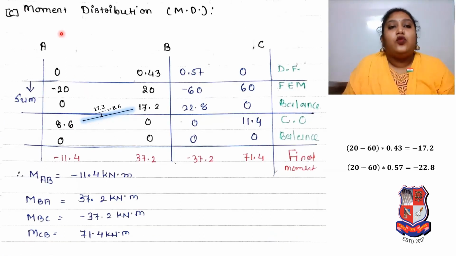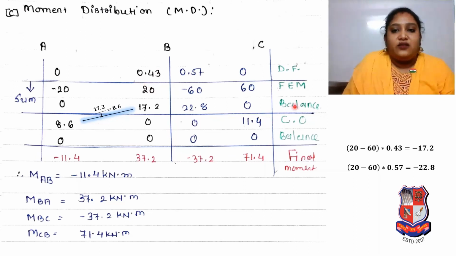Now we have to go for moment distribution. Whatever we did in our previous problem, those steps we have to follow over here, but we have to keep some points in our mind. I will discuss them while calculating the problem. So A, B, C joints are there. The distribution factor at joint A is 0, at C it is 0. For the BA portion it is 0.43 and for the BC portion it is 0.57.